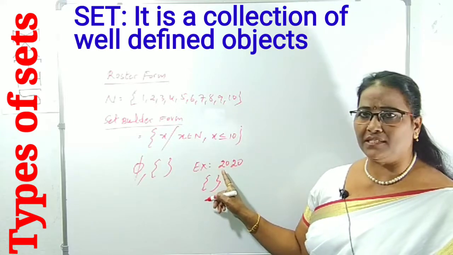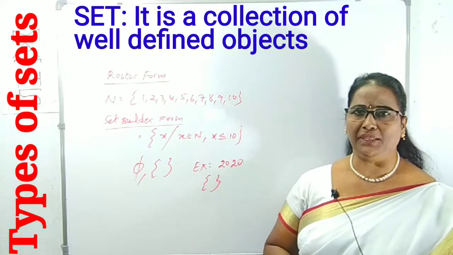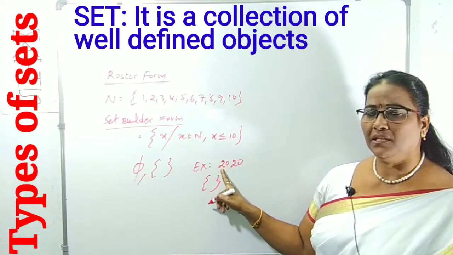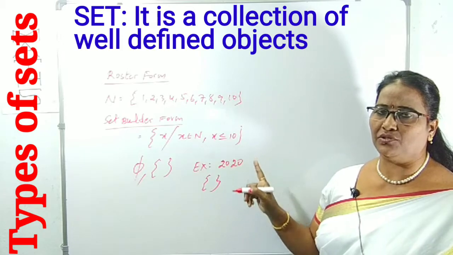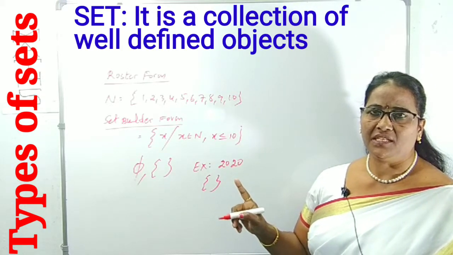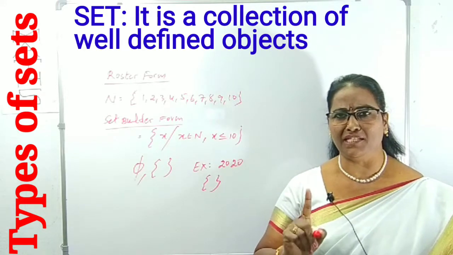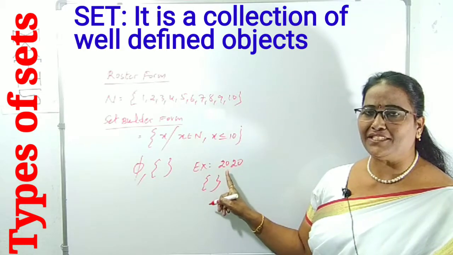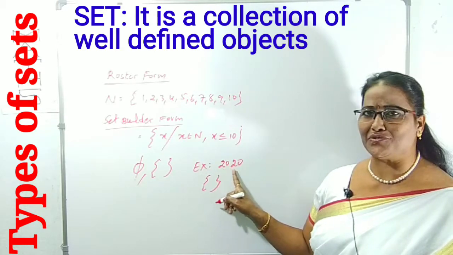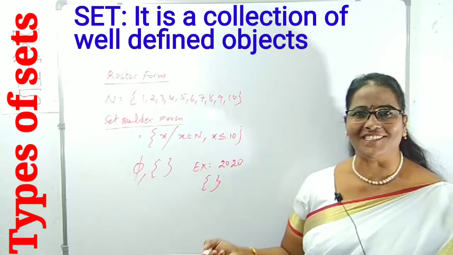And one more thing you have to remember. If you write the elements in a set, we have to write each only one time. Don't take them repeatedly. Suppose you want to write the elements of 2020, we can write the set as 2, 0, maybe 0, 2. Order is not important. So we can write in any order, but we can take each element only one time. So what is the example I gave for the empty set? The set of odd digits in the year 2020 is clearly an empty set because there is not a single odd digit here.